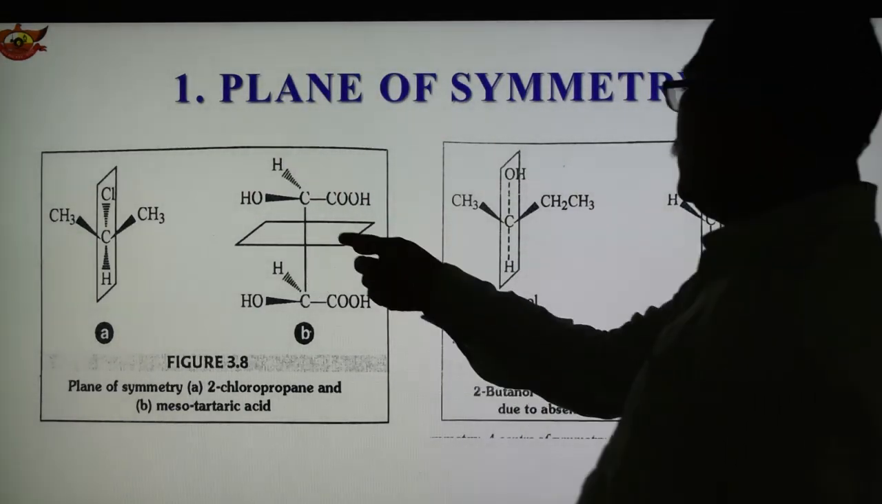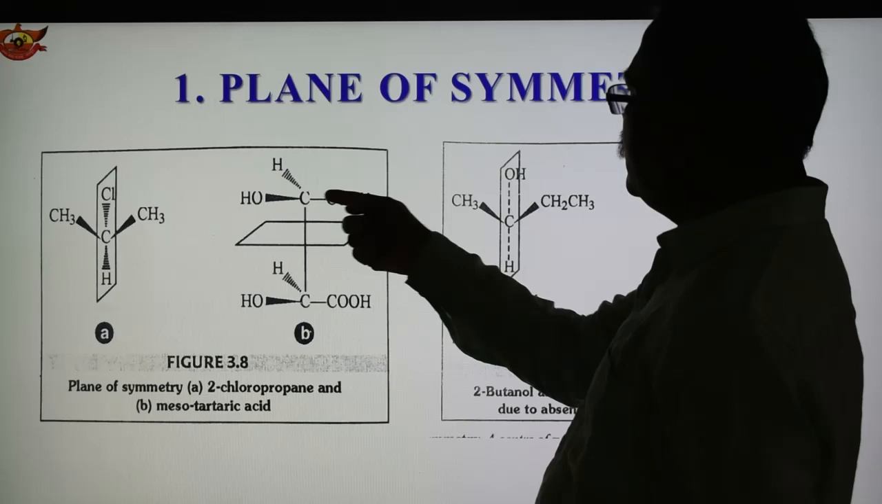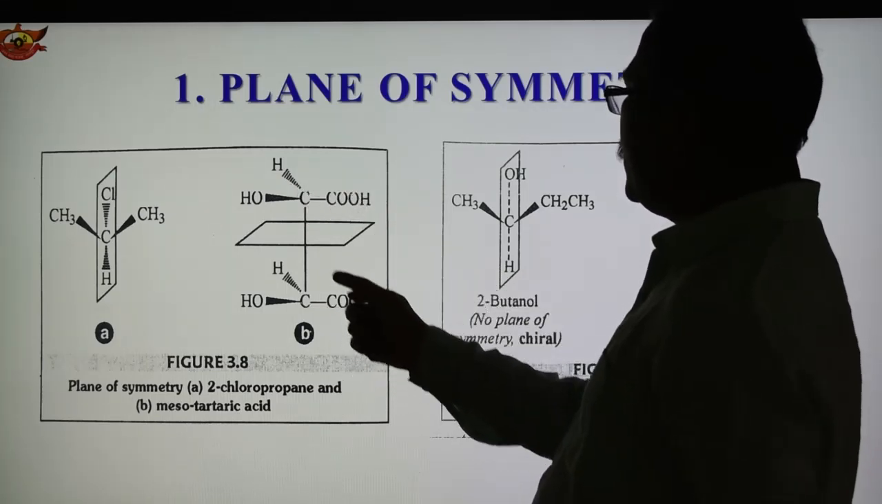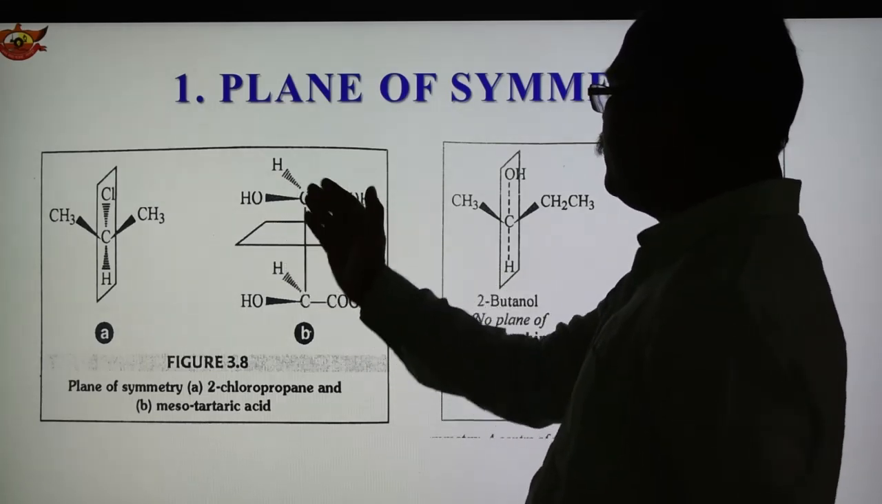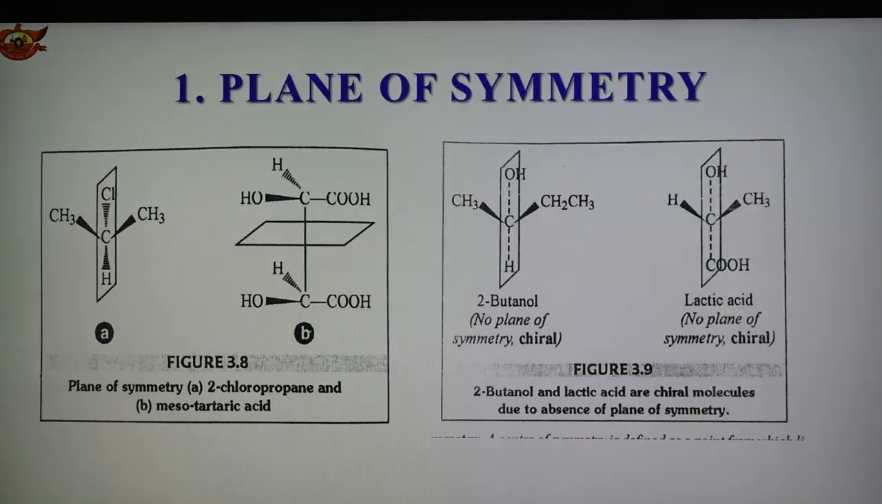In a similar way, this is the structure of mesotartaric acid, and this is the imaginary plane which divides the molecule into two equal parts. So a plane of symmetry is there, and where the plane of symmetry is there, the molecule does not show any chirality. Chirality is important, but when this plane of symmetry is present, they do not show any isomeric forms. So the plane of symmetry is very important, and examples are shown here.